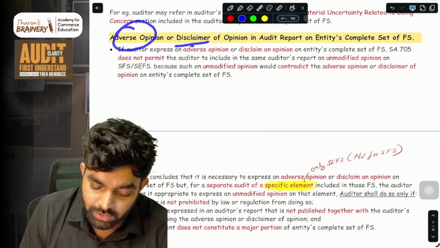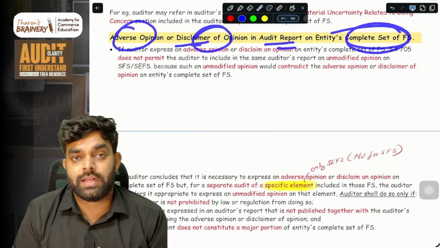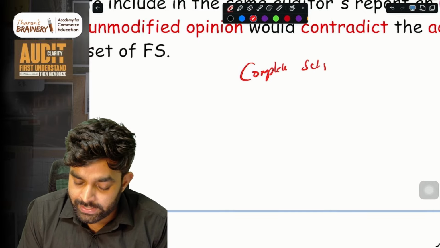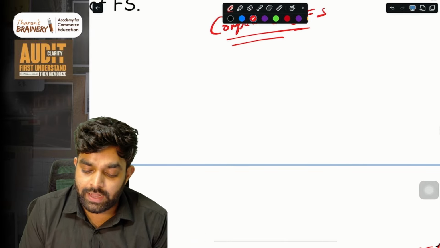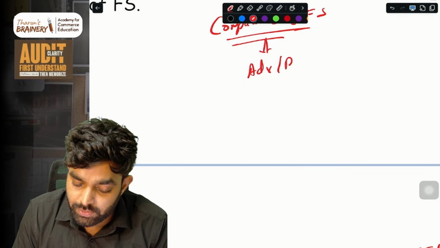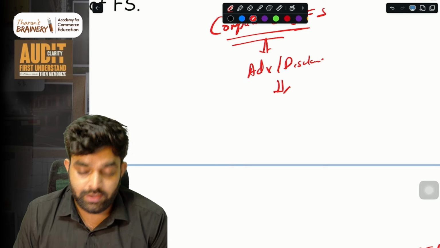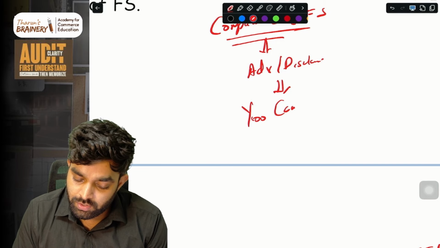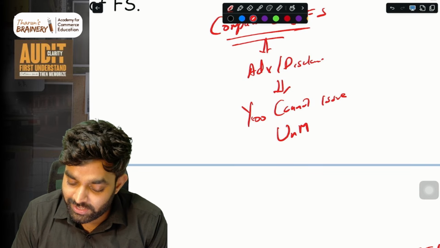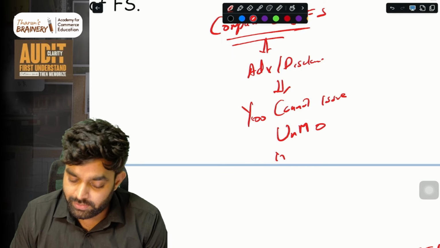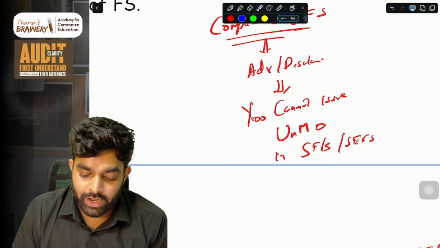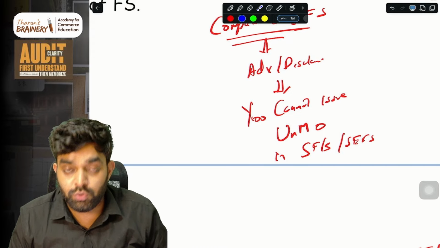Simple. Then, adverse opinion or disclaimer of opinion in the audit report of the complete set of financial statements. If the complete set of financial statements has any adverse opinion or disclaimer, then you cannot issue an unmodified opinion in SFS or SCFS, because adverse or disclaimer means a huge pervasive impact is there.